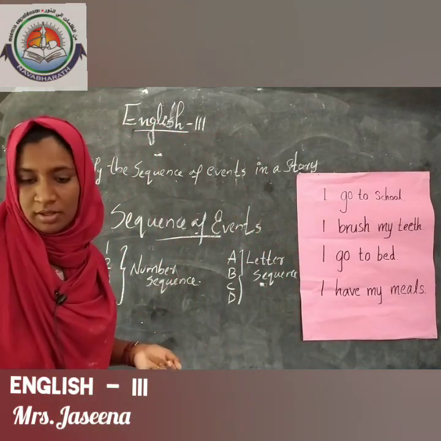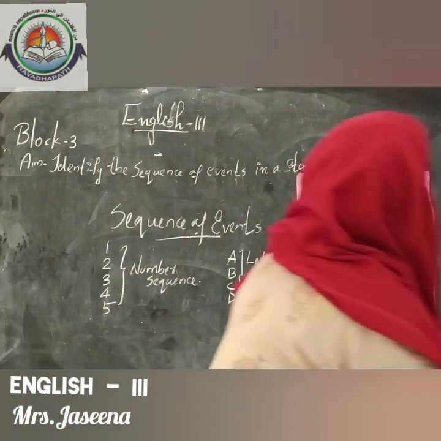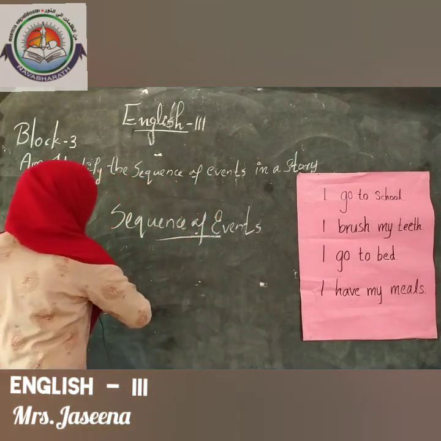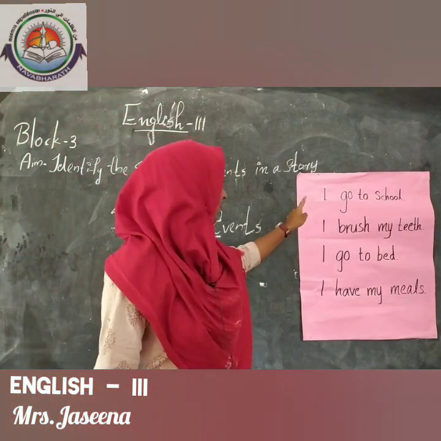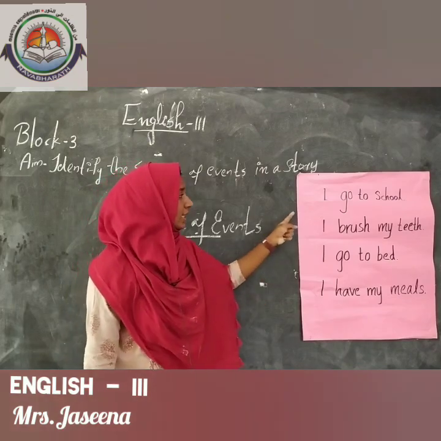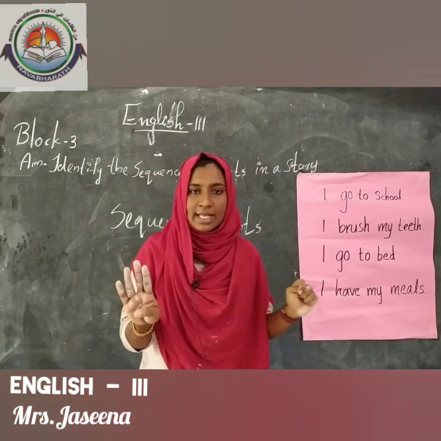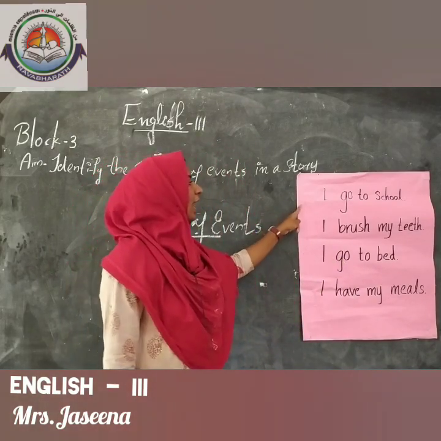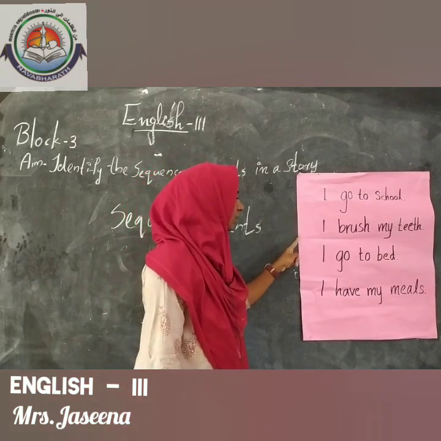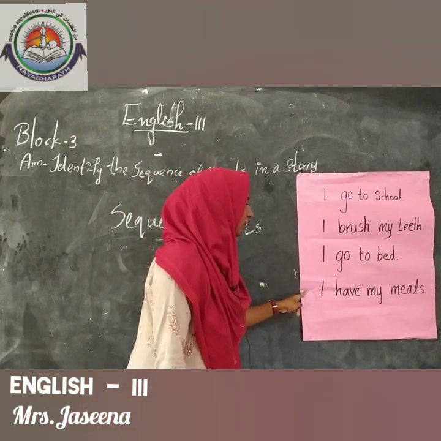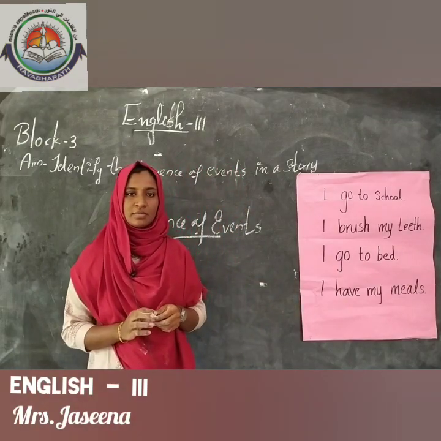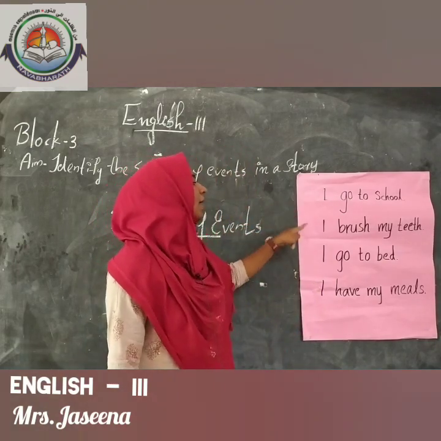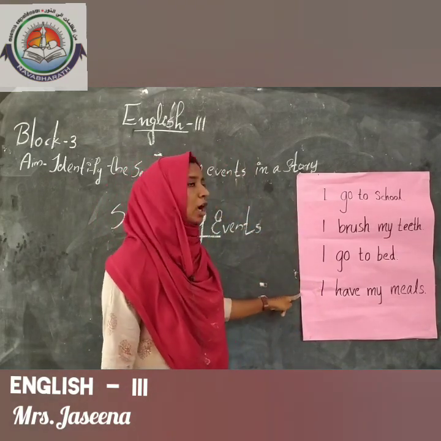Then another example. Look at this chart. What is this, children? Here in this chart we can see 4 sentences. I will read it for you. Please listen carefully. First one, I go to school. Second, I brush my teeth. Third one, I go to bed. And the fourth one, I have my meals. I repeat it once again. I go to school. I brush my teeth. I go to bed and I have my meals.